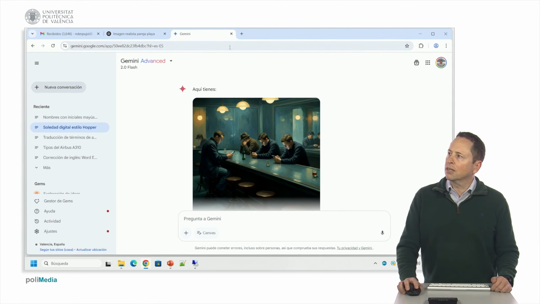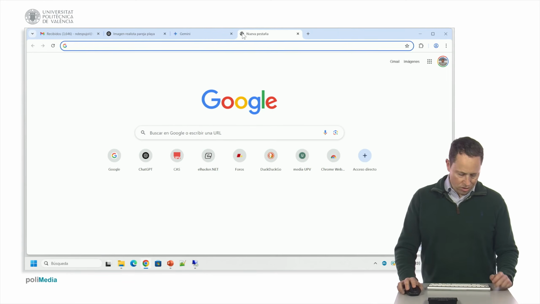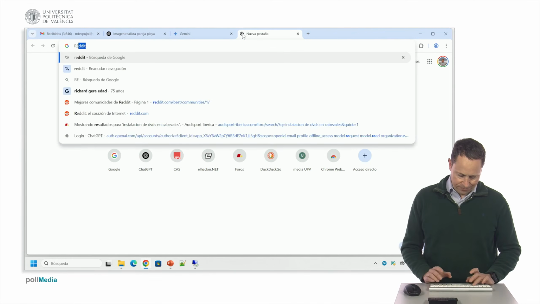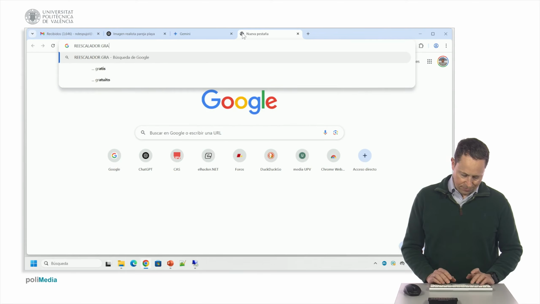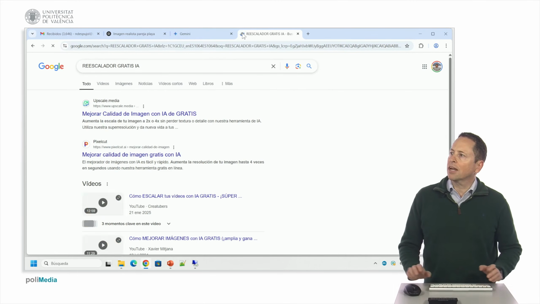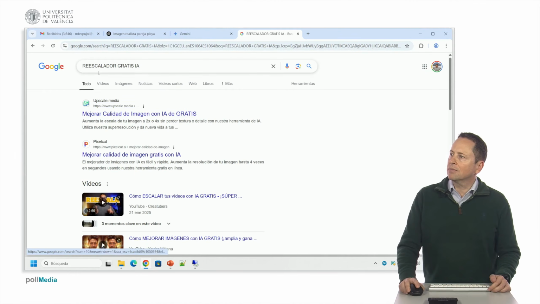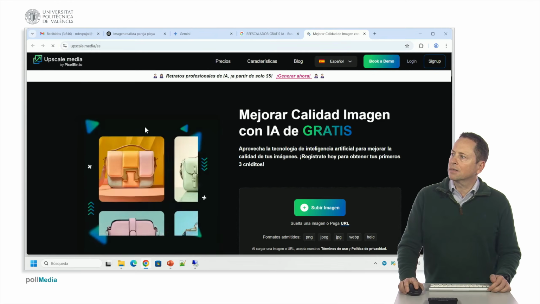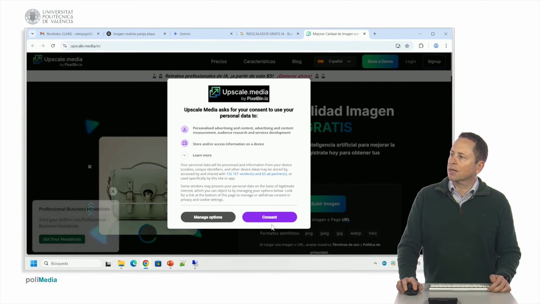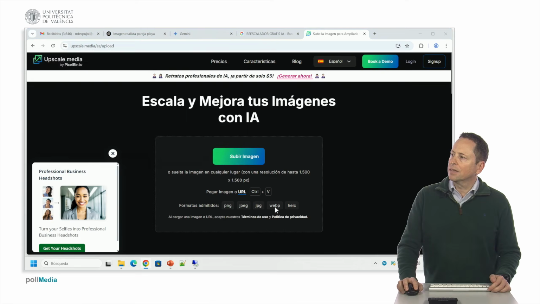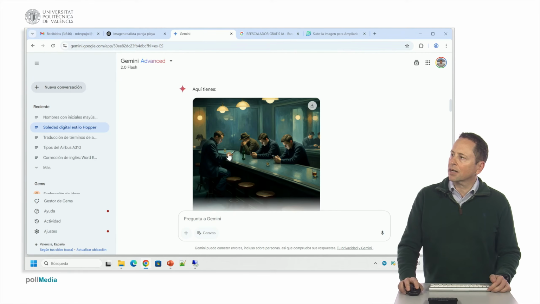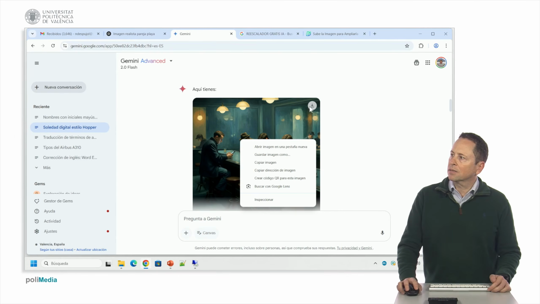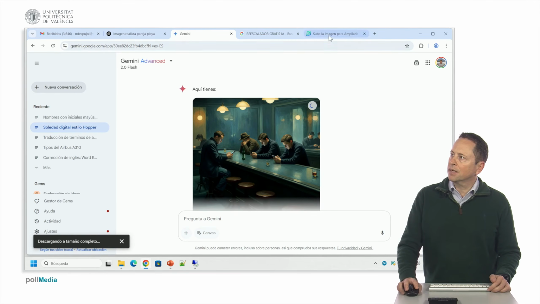Well, these images are 512 by 512. So we need a free AI rescaler. We search for a free AI rescaler. I think this one is okay. We can upload an image of 512 by 512. Let's download this one as an example, and here we choose the new size. In this case we want it to be 1500 by 1500 pixels.